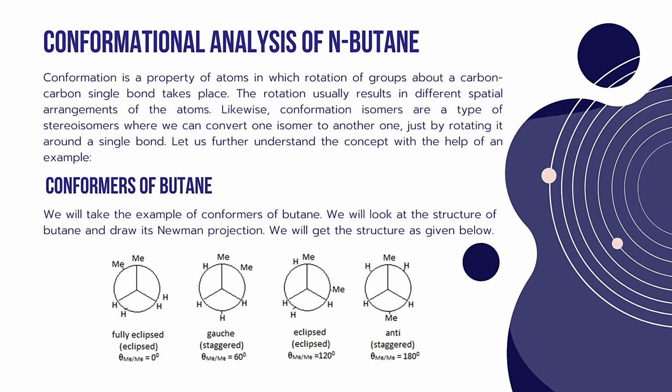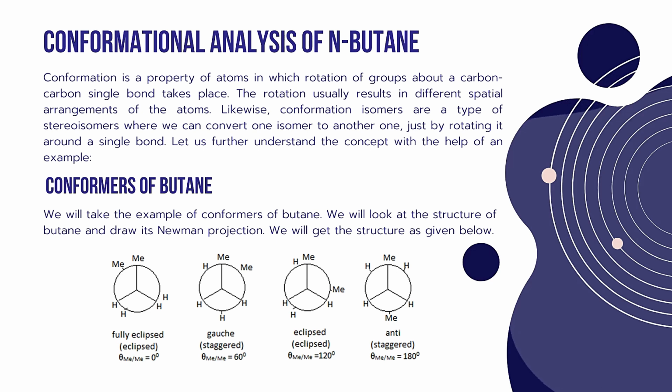Okay, the next important topic that we have to cover is conformational analysis of n-butane. This discusses the conformational isomerism of organic molecules. In order to understand that, first we have to understand what conformers are, what conformational isomers are. Conformation is a property of atoms in which rotation of groups about a carbon-carbon single bond takes place. The rotation usually results in different spatial arrangements of the atoms.